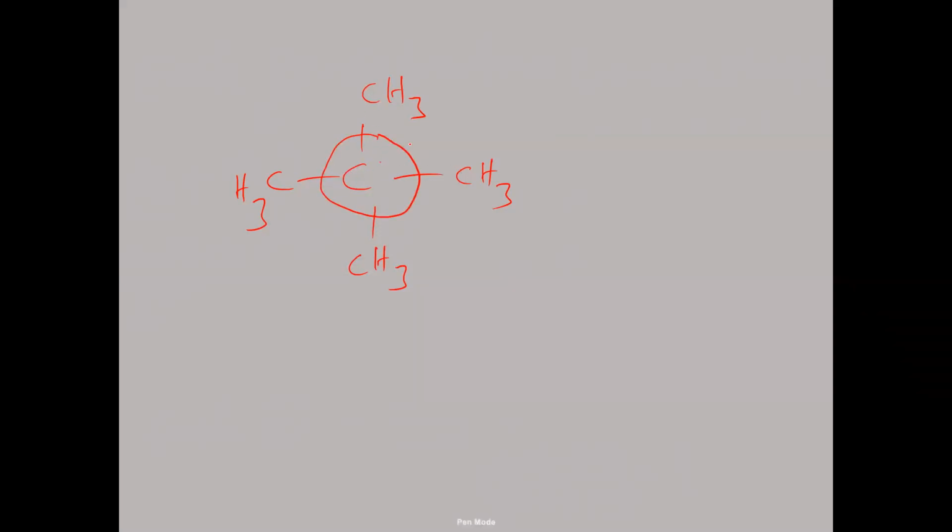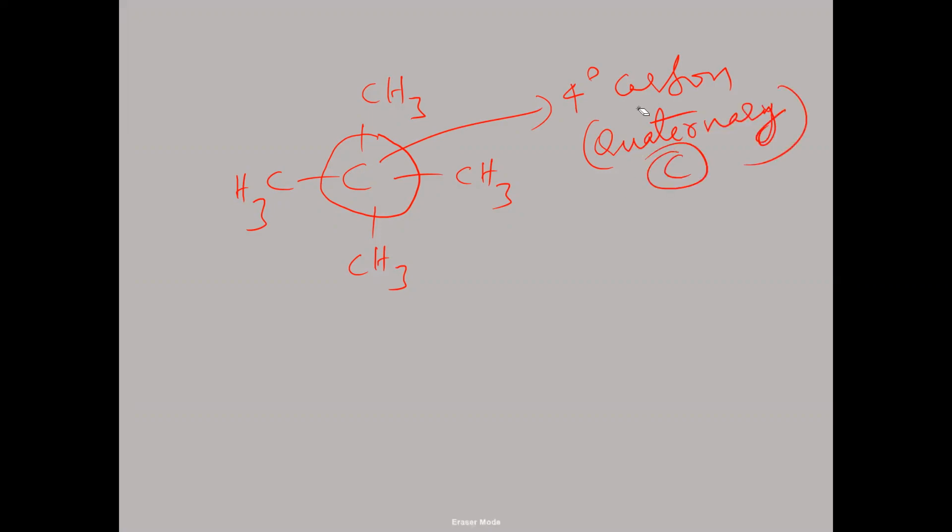So it should be called a 4-degree carbon. 4-degree carbon means quaternary carbon, which is attached directly to 4 carbons. And this carbon is directly attached to only 1 carbon, so it should be called a primary carbon.